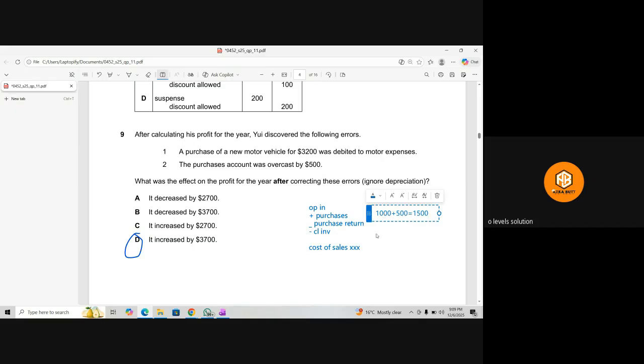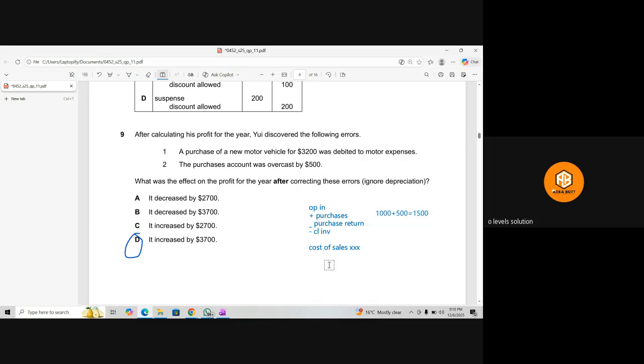The things which we are adding increase cost of sale, and the things which we are deducting decrease cost of sales. So if the purchases decrease by 500, your cost of sale will also decrease. Cost of sale decreases, GP increases, GP increases, profit increases.